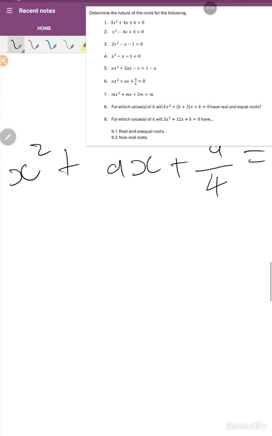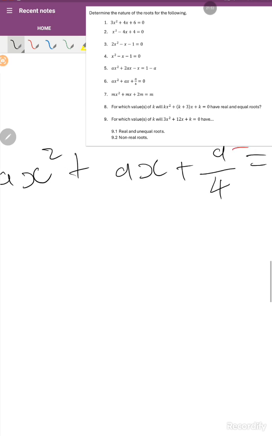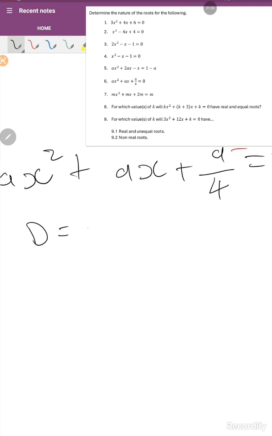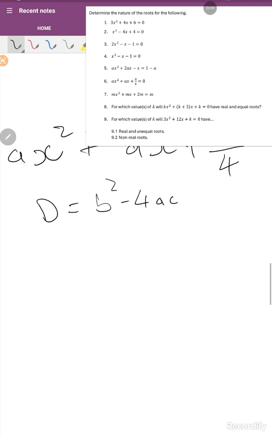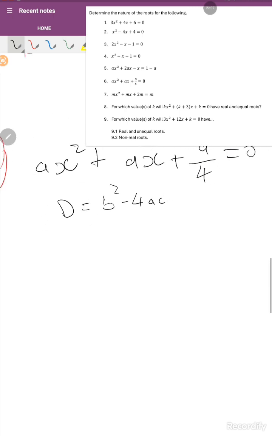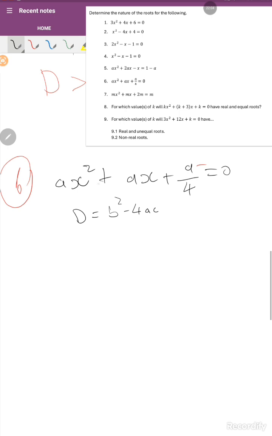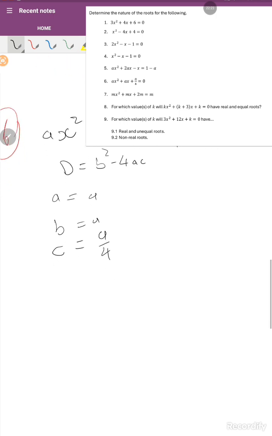Therefore, our formula says that D is equal to b squared minus 4ac. We need the coefficient of x squared, meaning that a is equal to a, then b is equal to a, then c is equal to a over 4, right?